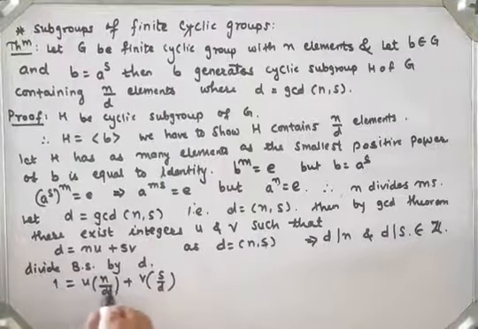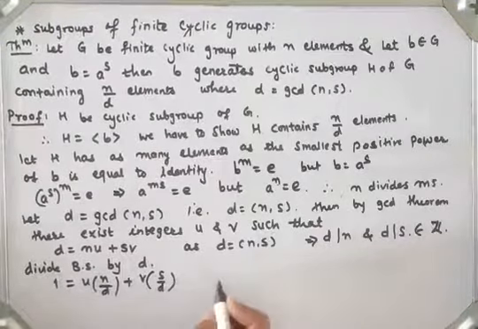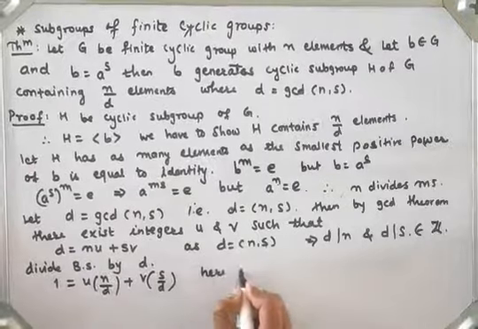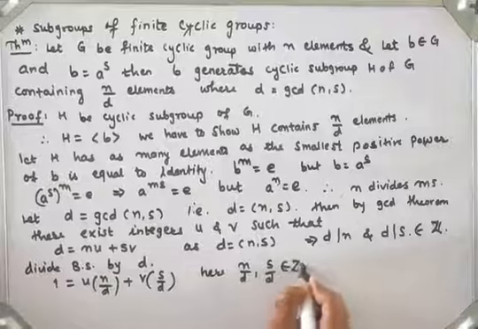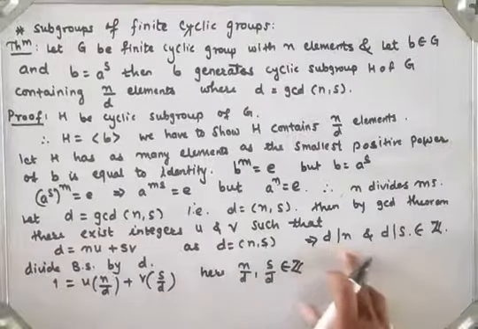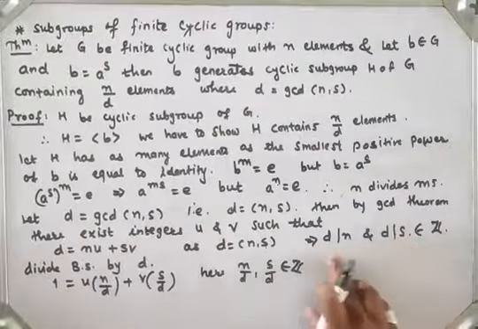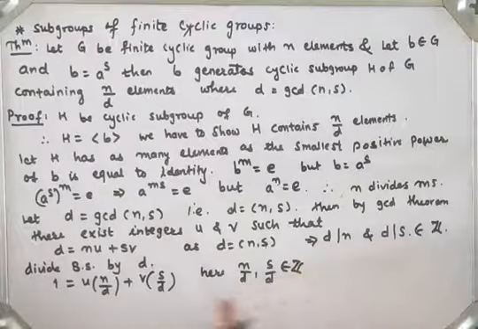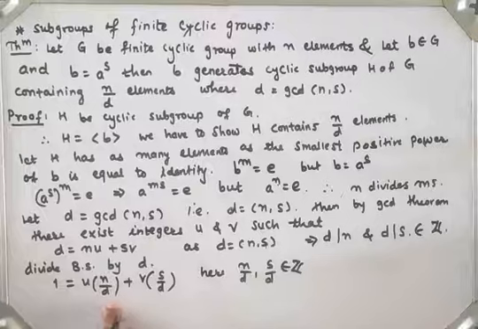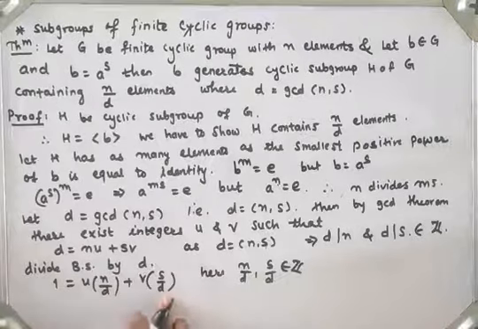Here n by d and s by d are integers, because d divides n and d divides s. So the GCD of these two numbers, n by d and s by d, is always 1.